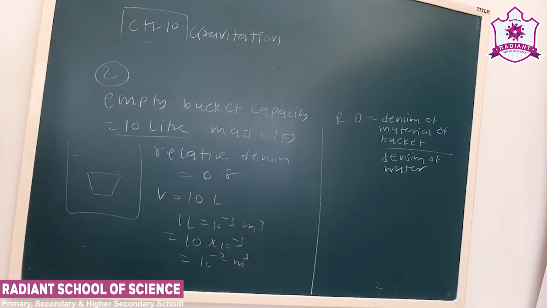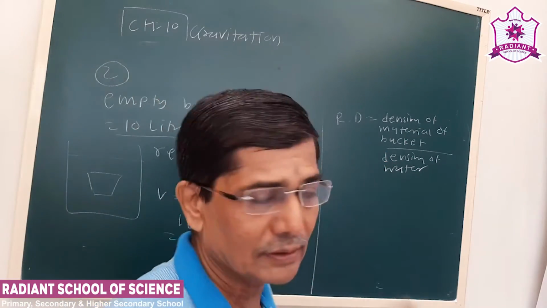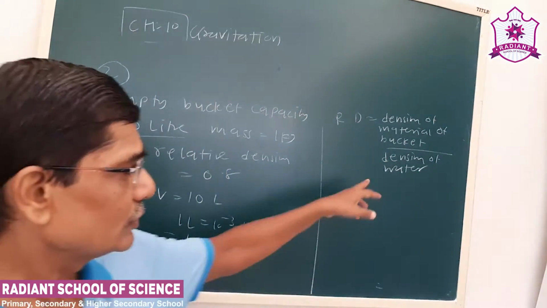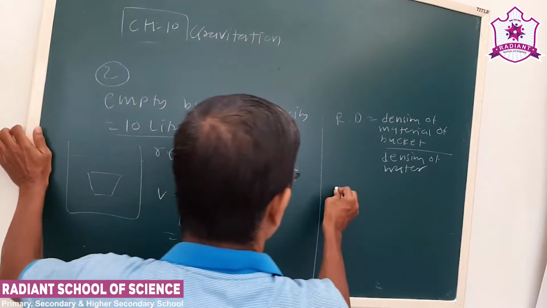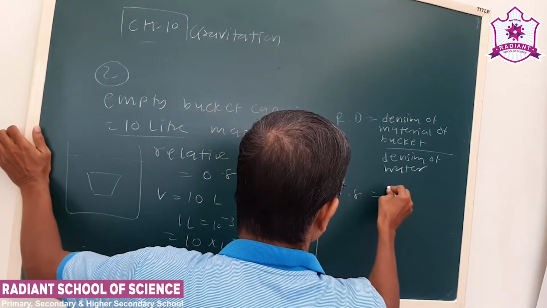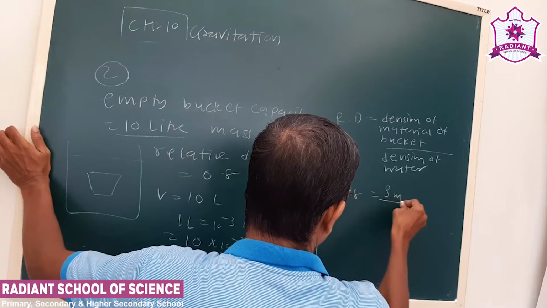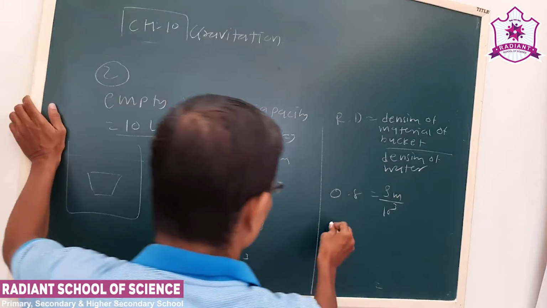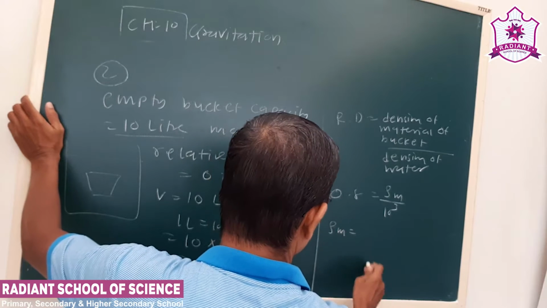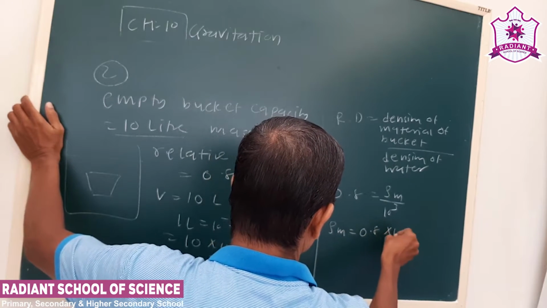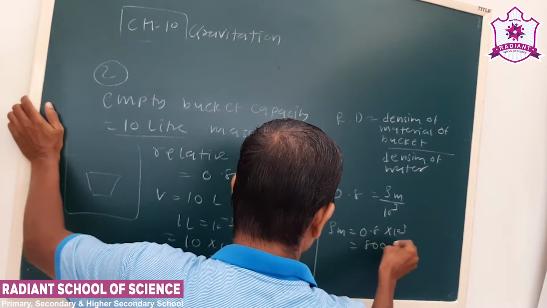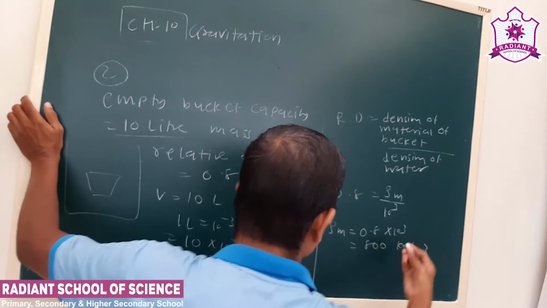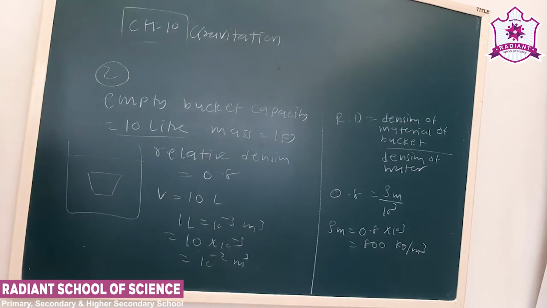Relative density, we know very well, is the ratio of the density of the material to the density of water. Density of the material is rho m, water density is 1000 kg per meter cube. So rho m is 0.8 into 10 to 3, that is 800 kg per meter cube. Now see, we have to find out the mass of the liquid in the bucket.